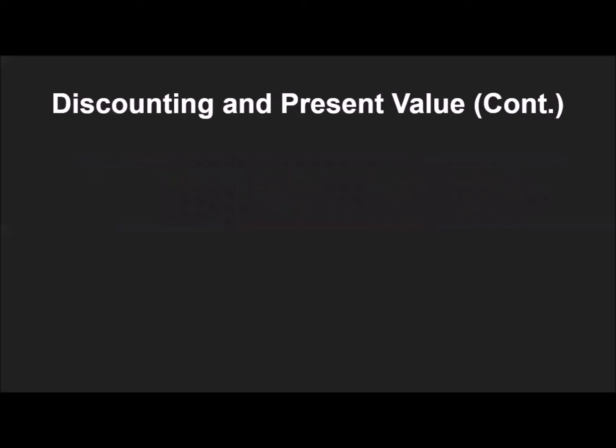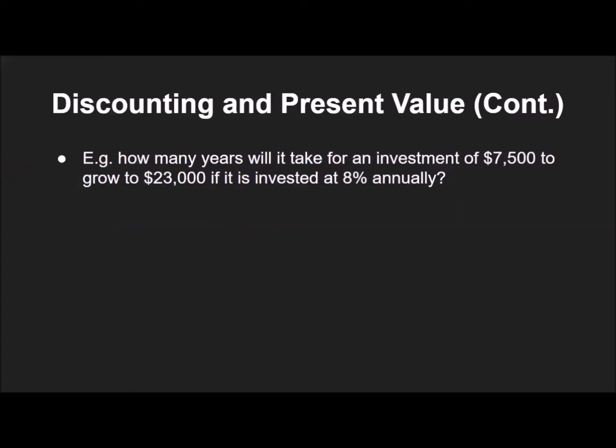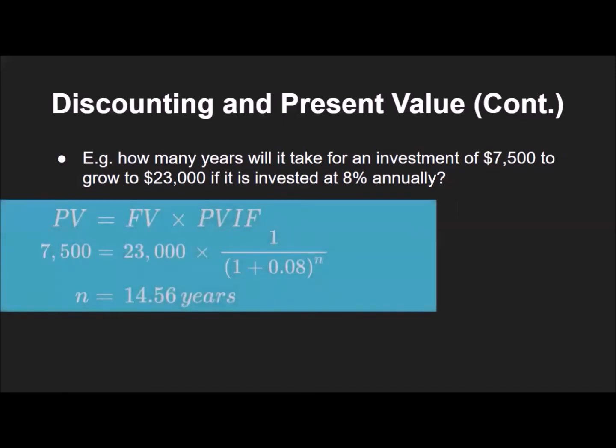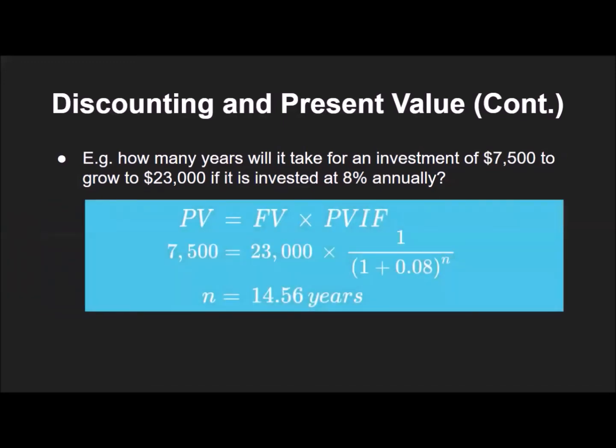Next, let's calculate the number of years, n. How many years will it take for an investment of $7,500 to grow to $23,000 if it is invested at 8% annually? Again, plug in the numbers in the formula. This time, we know that at present, we have $7,500, and in the future, we will have $23,000. PV equals $7,500, and FV equals $23,000. How many years are needed for $7,500 to grow to $23,000, given the annual interest rate is 8%?